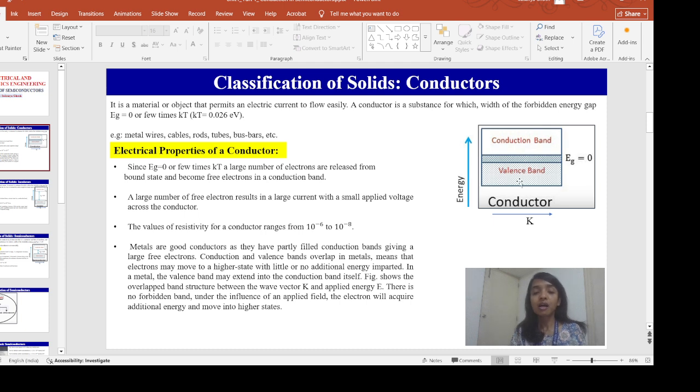There is no forbidden gap since they overlap, so Eg equals 0. If we apply some electric field, the electrons will acquire additional energy and move to the higher state. Electrons in the valence band gain energy from the external energy or electric field and jump to the conduction band. But in the case of metal, we need to apply only a very small amount of energy.